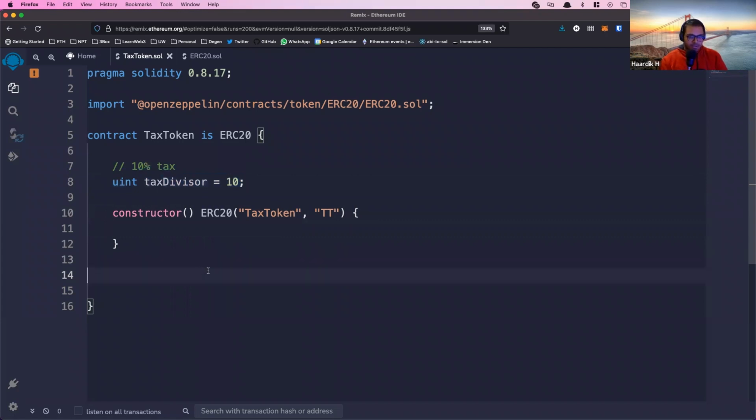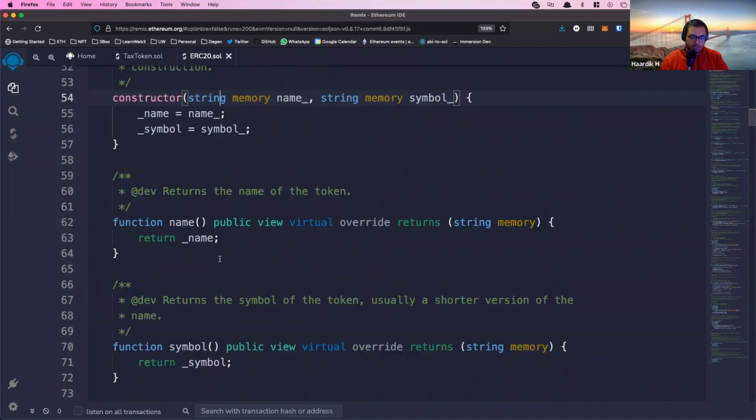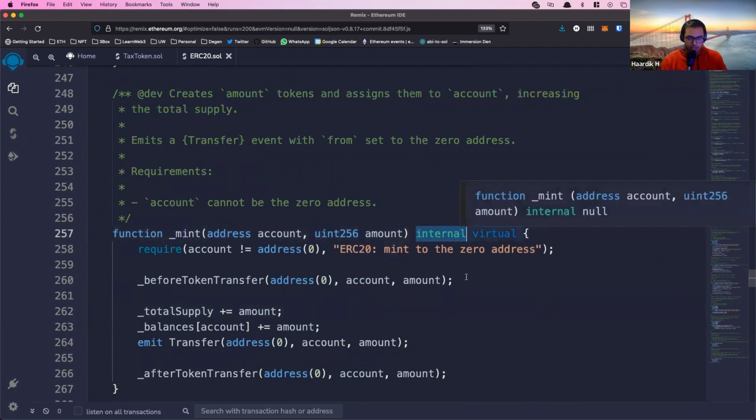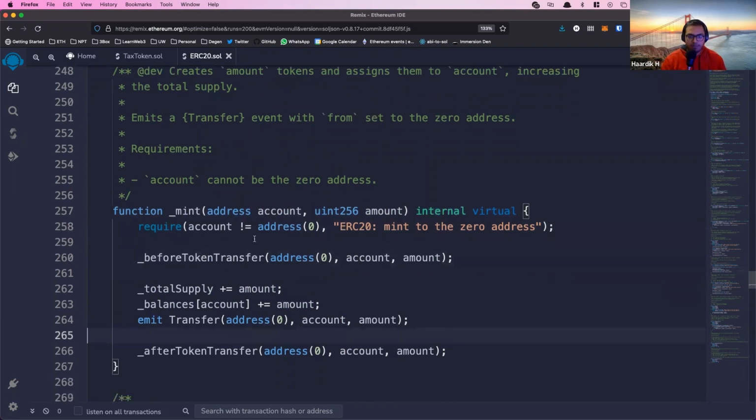All right. So one more thing I'll do in the constructor just for testing purposes, just so we can show this functionality to you, is that ERC20 also comes with an inbuilt function called mint. And you'll see this is an internal function, which means an external person cannot call this function themselves, but only the contract can call this function itself. The mint takes two arguments, an address and an amount.